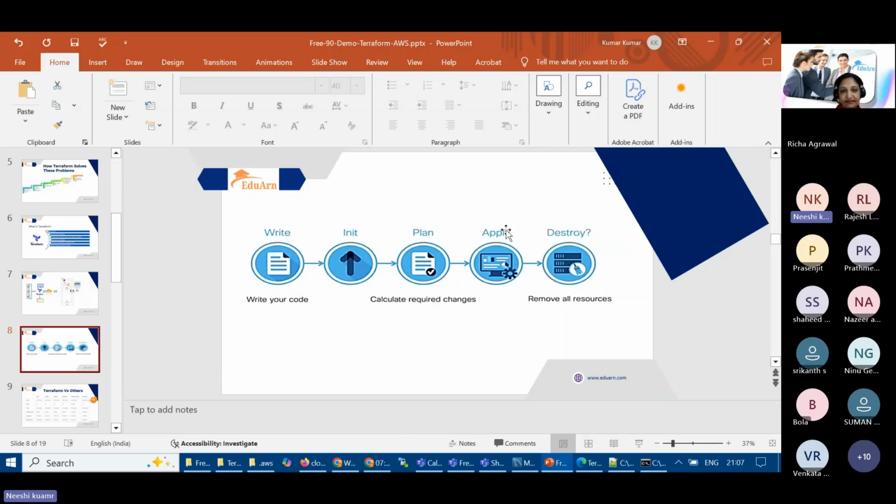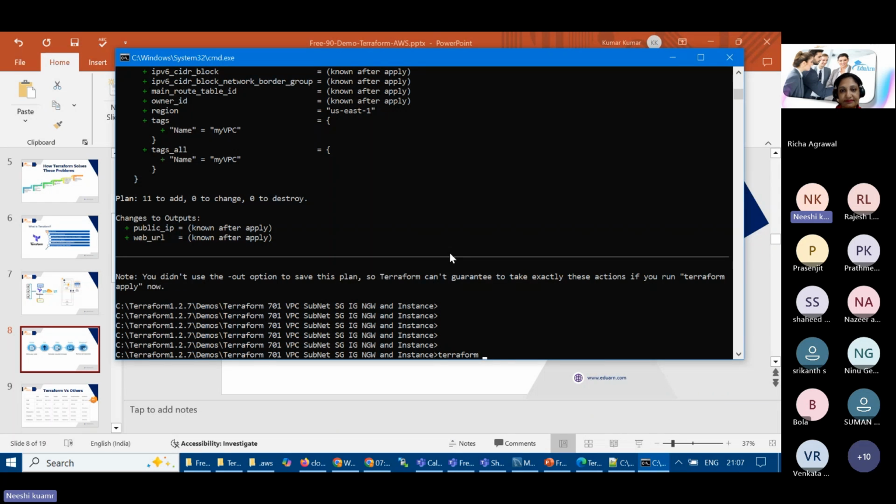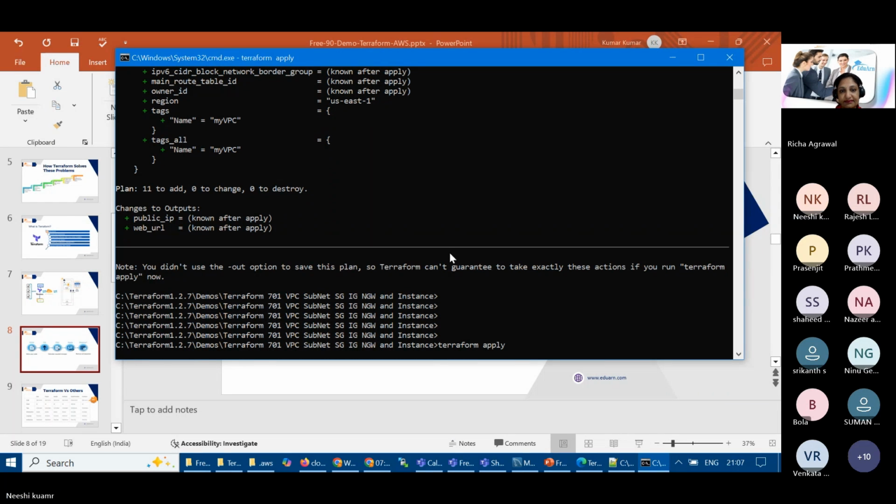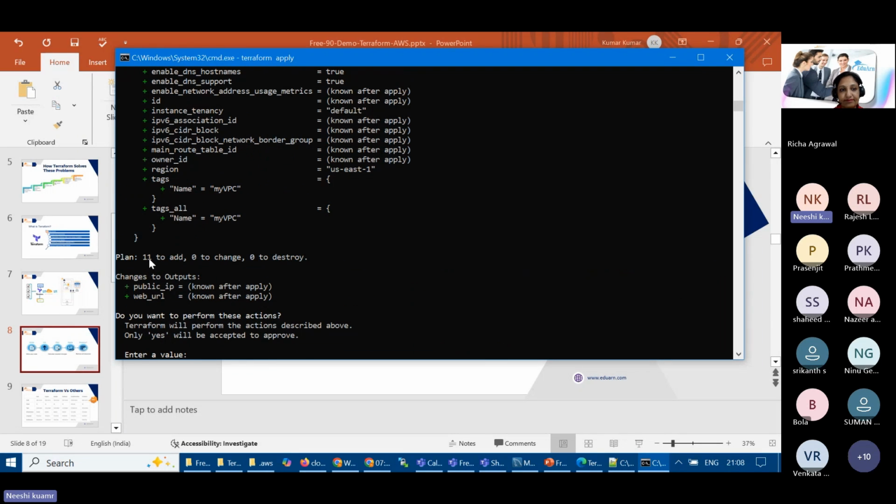Now the next step is apply. Apply is the command which will go and create the real resources. It will ask for a prompt, or we can do auto approve also, but I want to see it, and then only I'll say yes, go and do it. So it will create the 11 resources. I can see 11 to add, 0 to change, and 0 to destroy. We have to type yes, right?